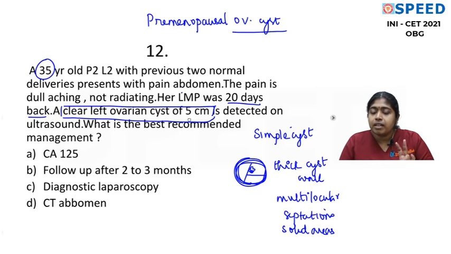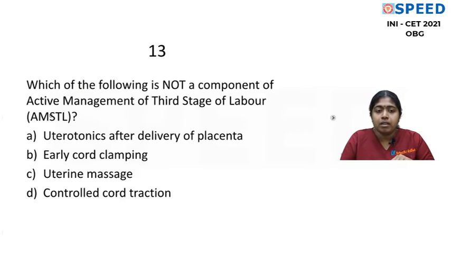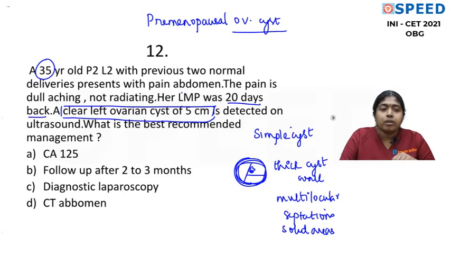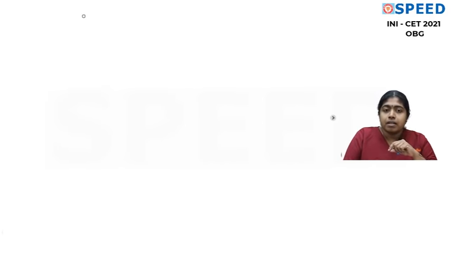But here the question clearly says what? A clear left ovarian cyst. So this is a single cyst, only one side, left side, and it is simple. We assume it is not multilocular, no septations and no solid areas. Now what is the best recommended management? Now we will talk about the management of ovarian cyst. When we are talking about management of ovarian cyst, I go by the latest guidelines, which is Green Top Guideline number 62, which says the protocol for management of ovarian cyst.